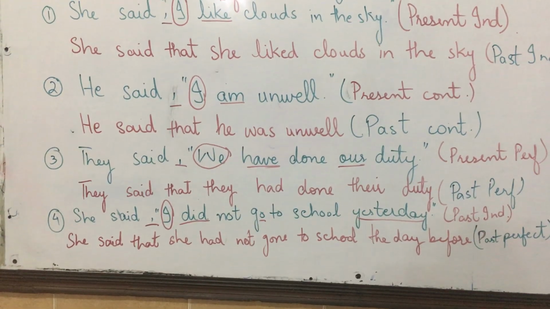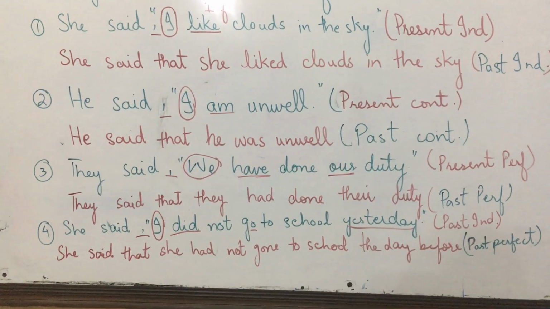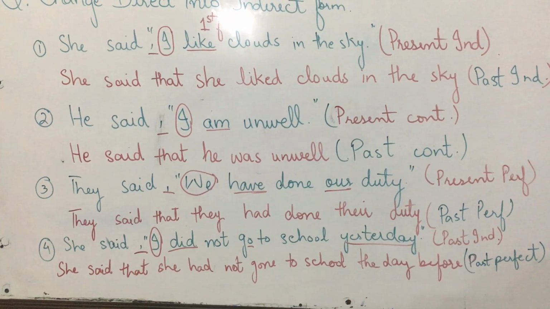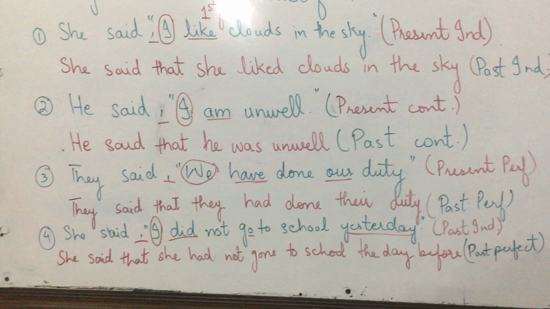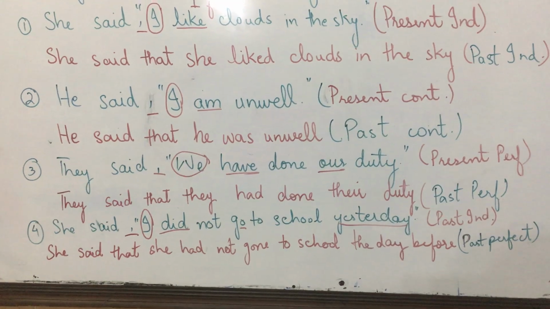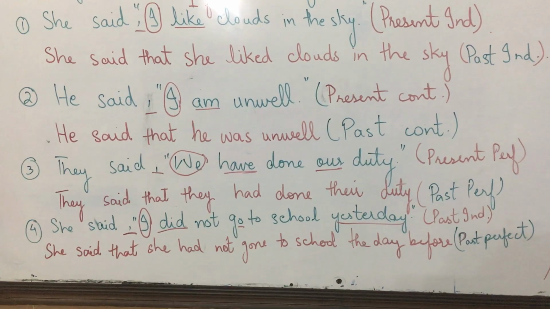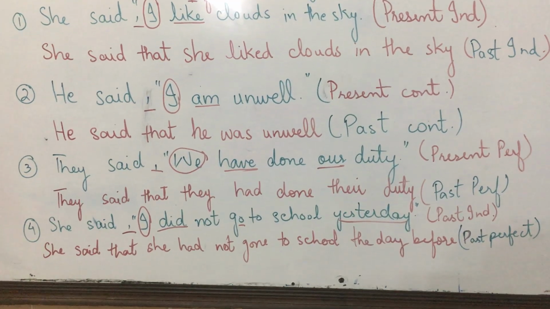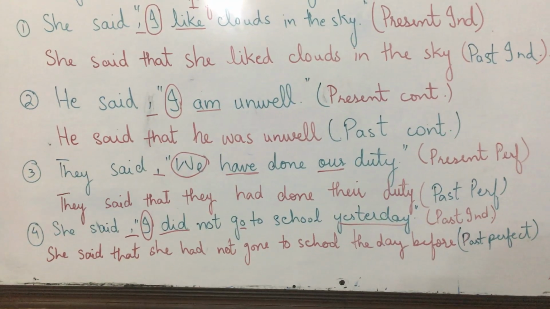Okay, number 4 sentence. She said, I did not go to school yesterday. Now we have a sentence that is in past form. Till now we were doing sentences that were in present form. First was present indefinite, which changes into past indefinite. Second was present continuous, which changes into past continuous. Third was present perfect, which changes into past perfect. So now that we have past indefinite tense, it will change into past perfect. Had would be used. She said, I did not go to school yesterday. She said that she had not gone. Obviously with had we use third form of verb, had not gone to school.